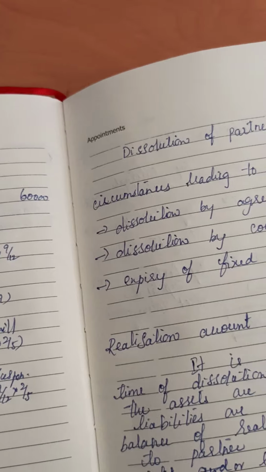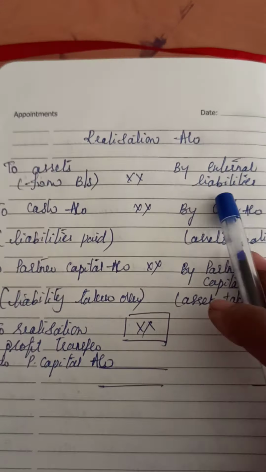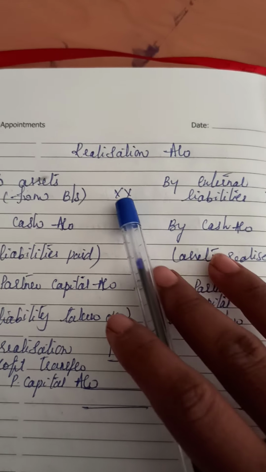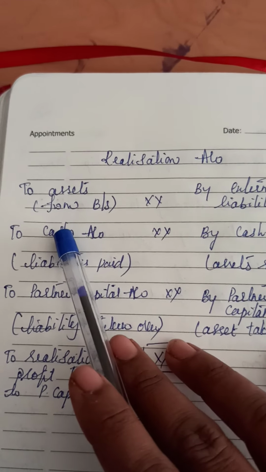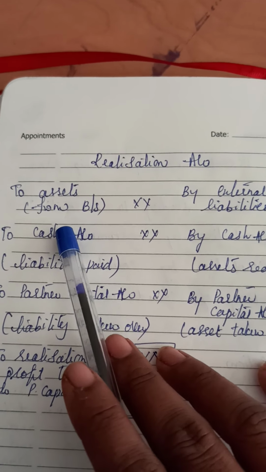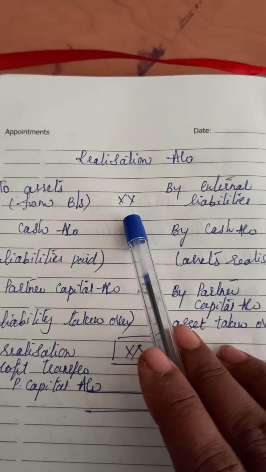Now we will see how to prepare the realization account. The format has been written here. You see the realization account. On the debit side, you see the assets. These assets we will take directly from the balance sheet except the cash. All the rest of the assets, from the balance sheet amount, we have to enter on the debit side.